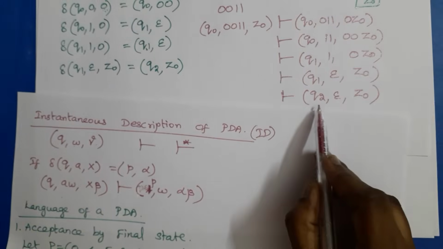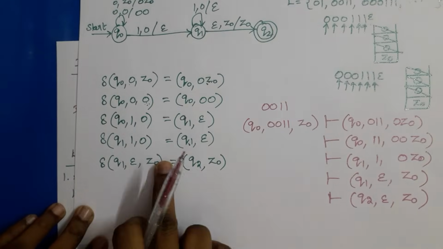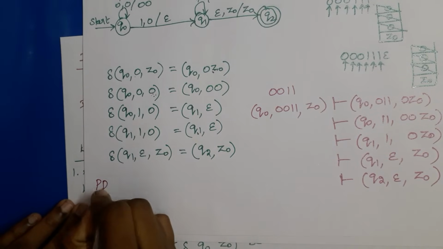So in this example, Q2 is a final state. After constructing the set of transition functions, we have to write the 7-tuple notation also.